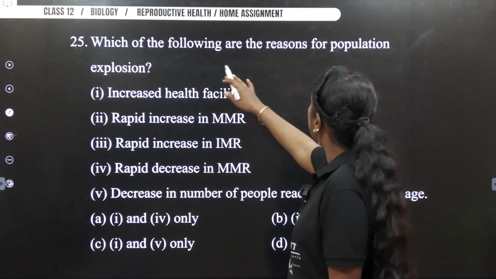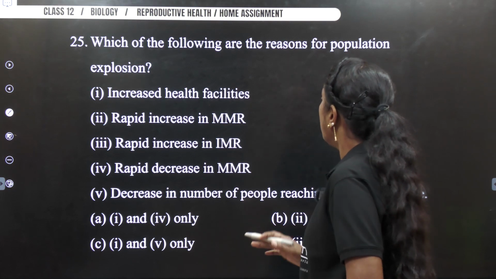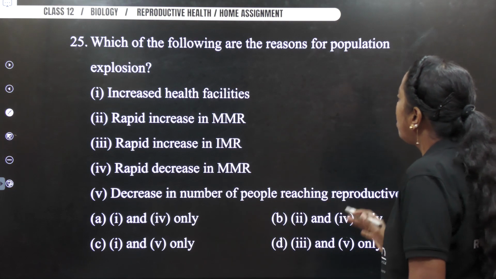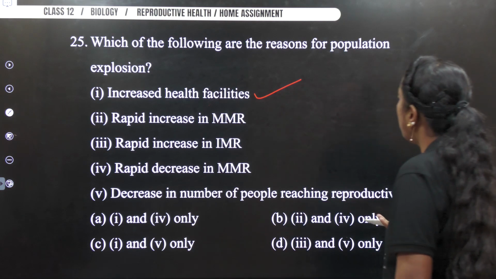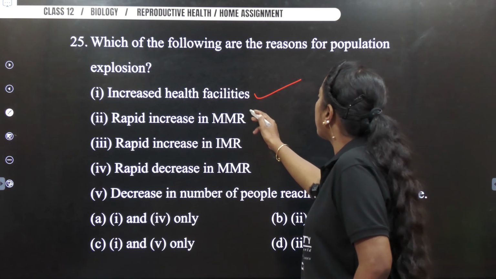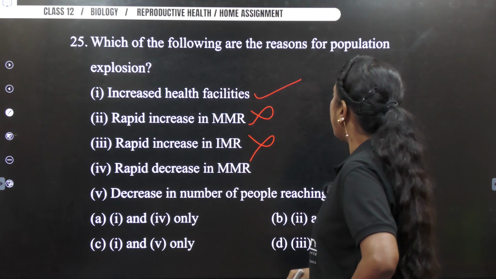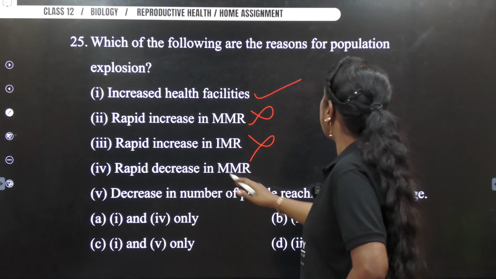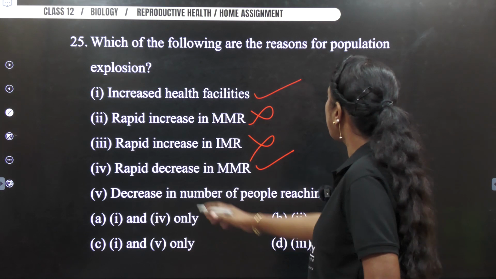Next, which one of the following are the reasons for population explosion? Increased health facility. Definitely, when health facility is really good, definitely. Rapid increase in maternal mortality rate. Wrong. Rapid increase in IMR. Wrong. Next you have rapid decrease in MMR. Correct. Am I right? Next.